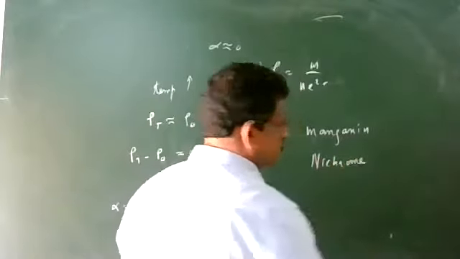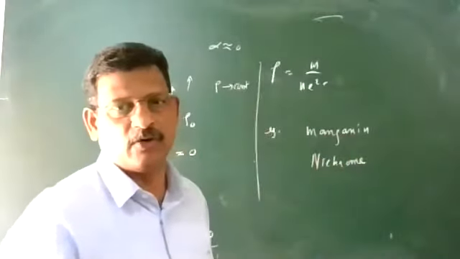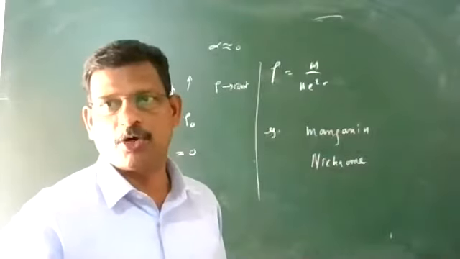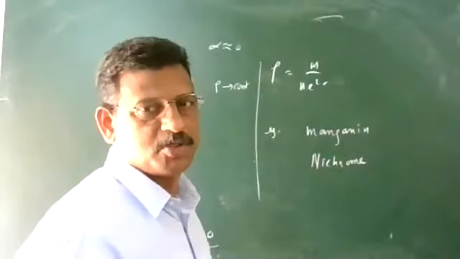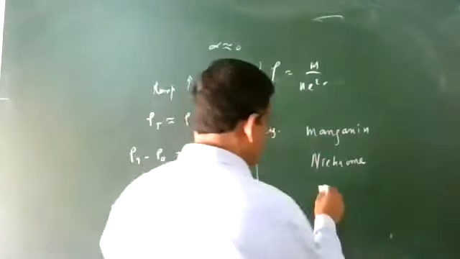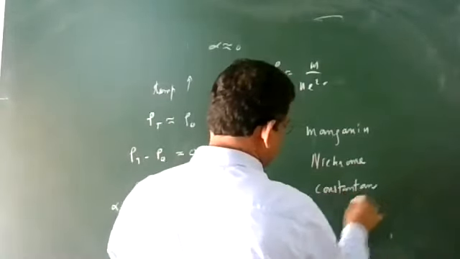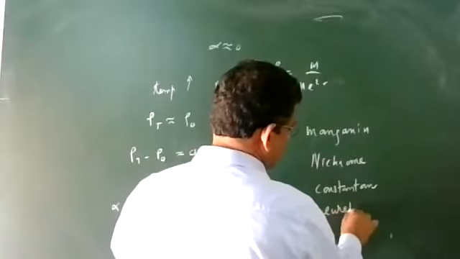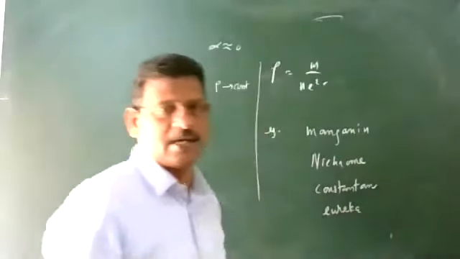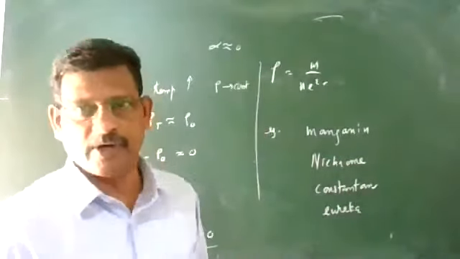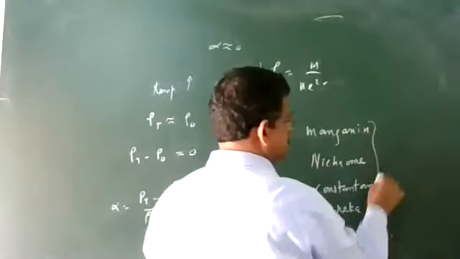This kind of wires we use in the physics lab for resistance boxes, potentiometer wire, and meter bridge wire. Their alloys are preferred for making standard resistances, which is very important.